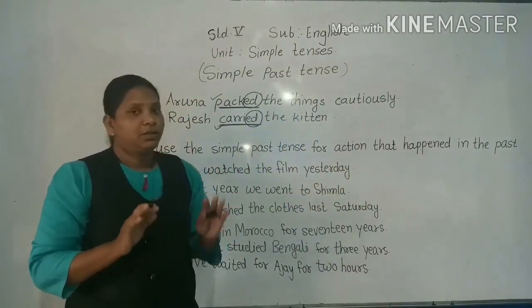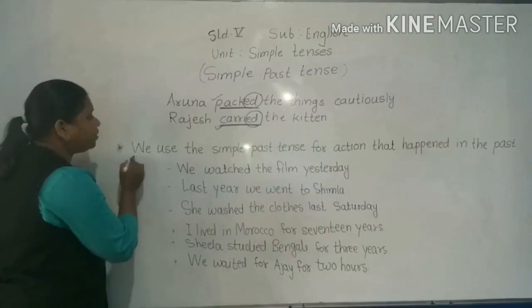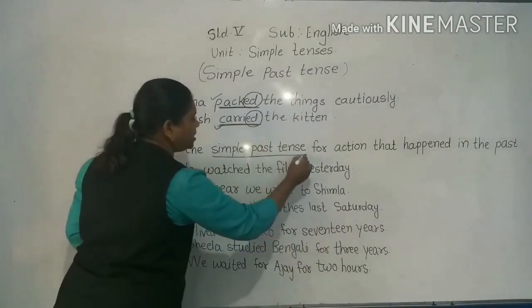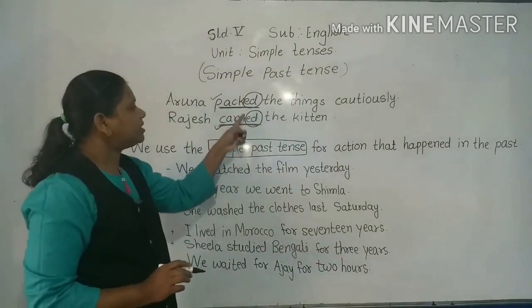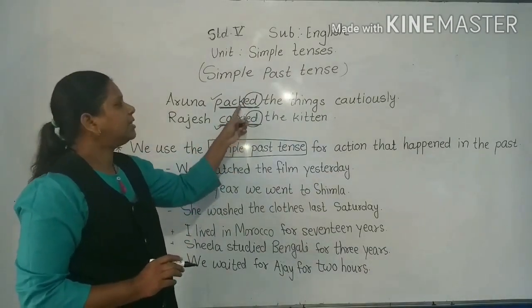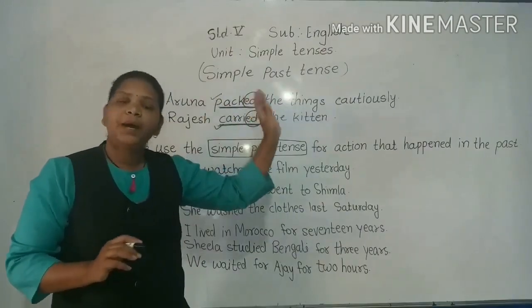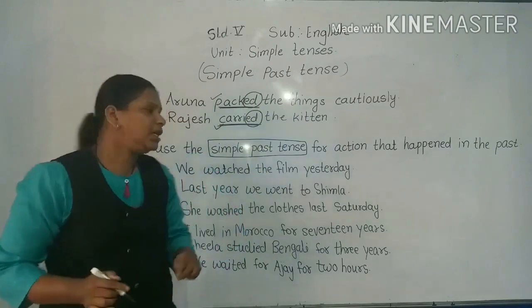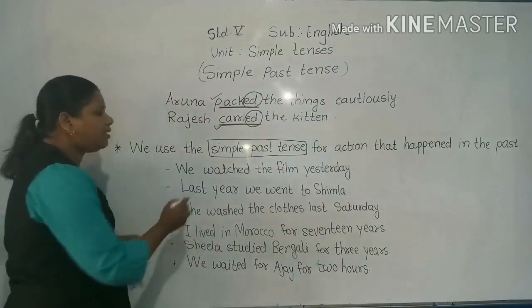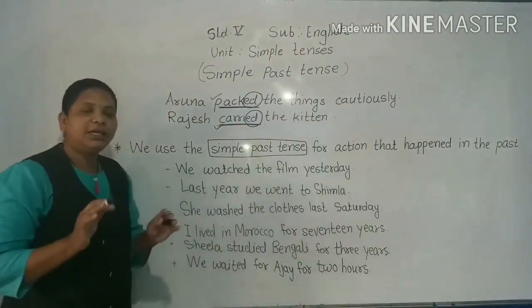We use simple past tense for the actions that happened in the past, that happened previously. Now see the next example. We watched the film yesterday.